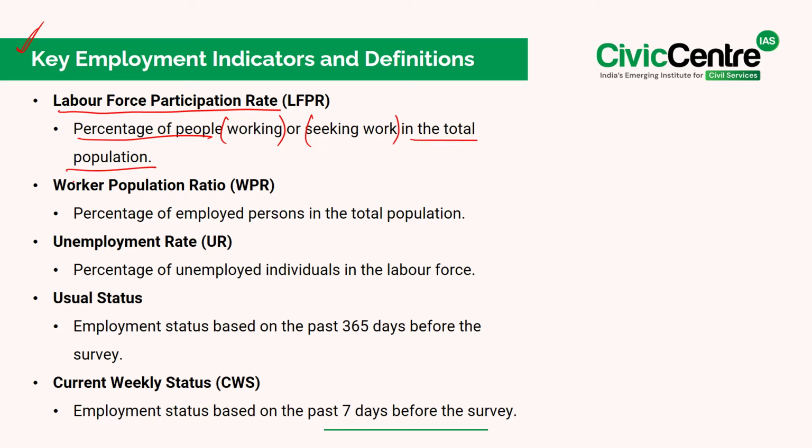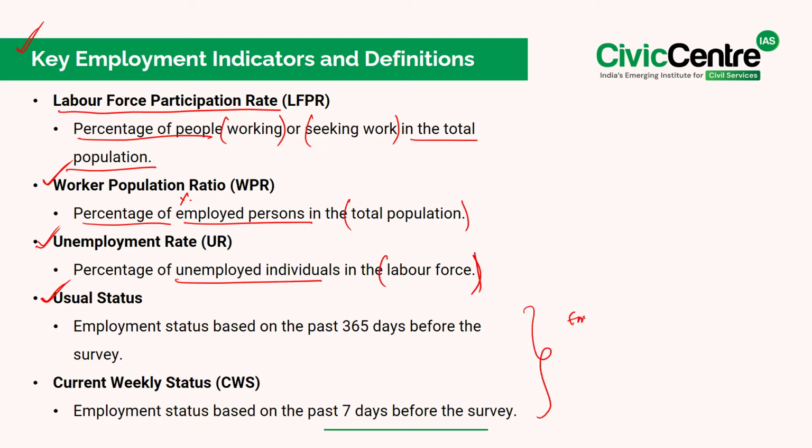Next is the worker population ratio, which measures the percentage of employed persons in the total population. Further, the unemployment rate. As we discussed earlier, it represents the percentage of unemployed individuals in the labor force.